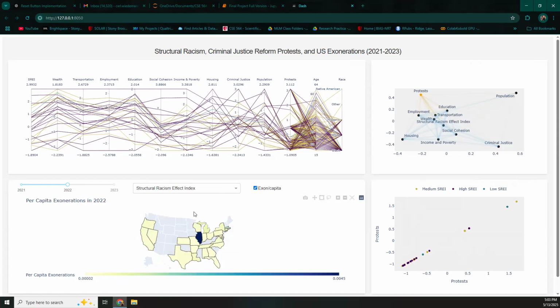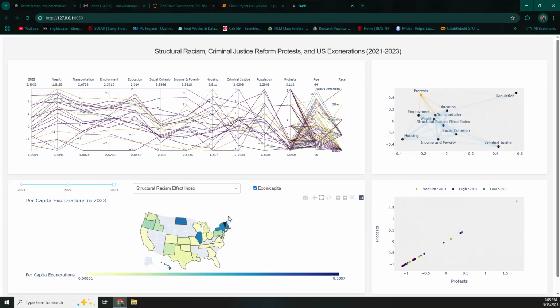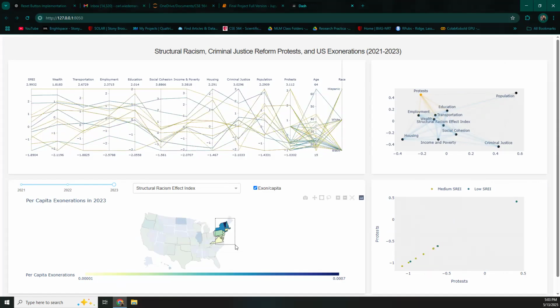But importantly, if you wanted to look at some specific trends according to regions of the United States or specific states within the US, you can use span level highlighting to isolate particular areas and then select specific years and isolate those areas as well. And then that will show the data in both the parallel coordinates plot and the scatter plot to indicate the user selection.